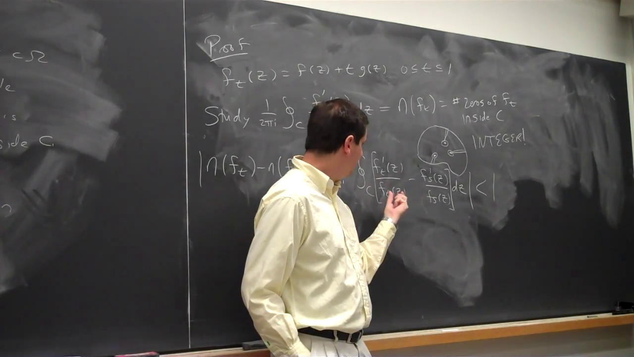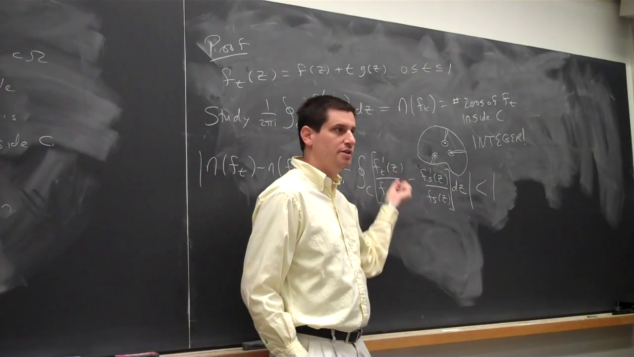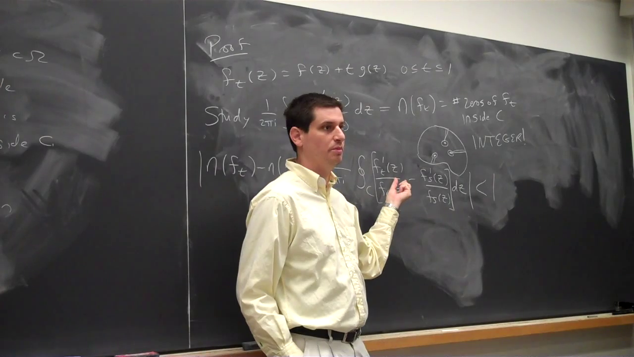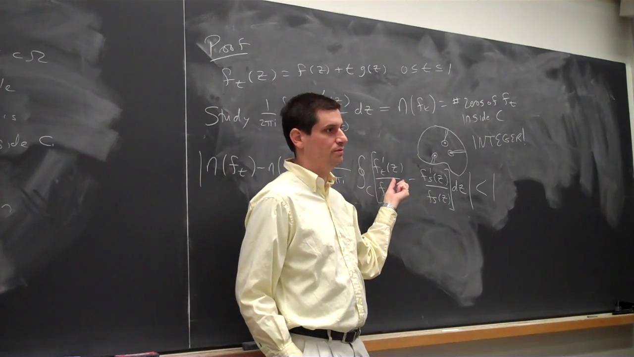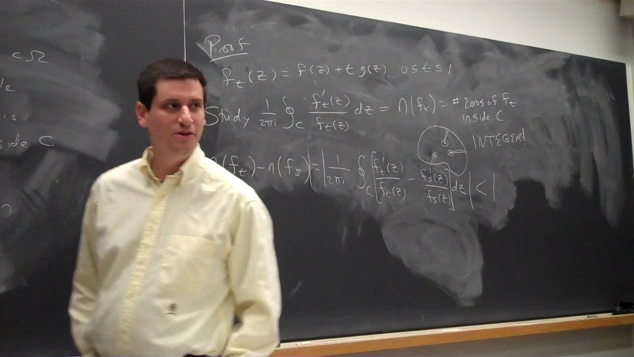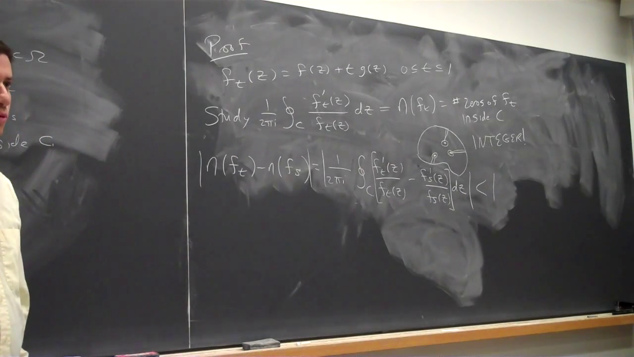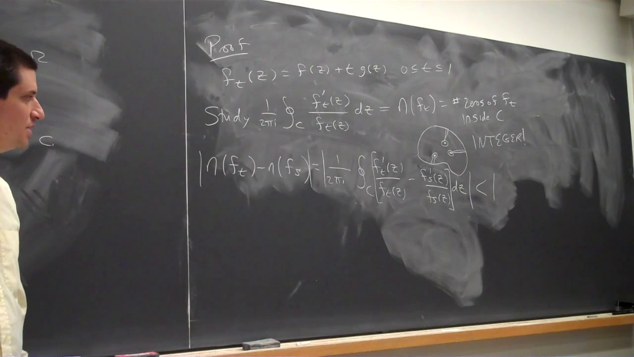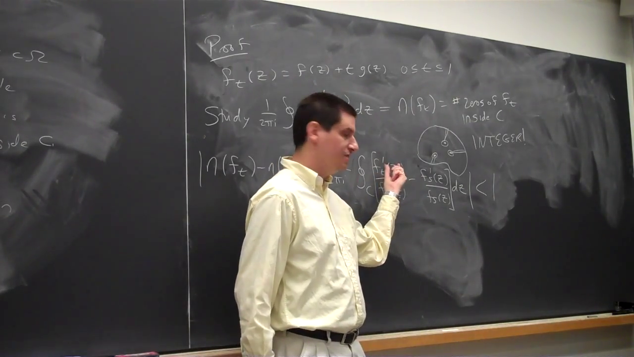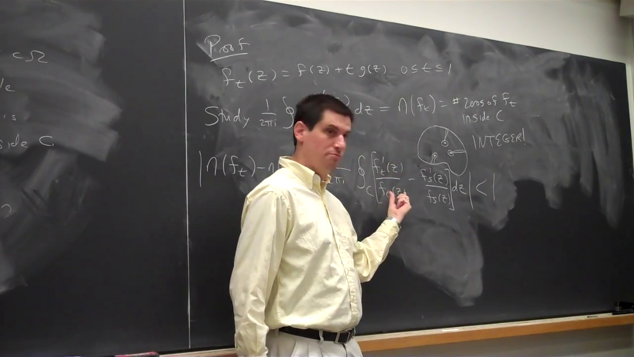Is f_t prime of z over f_t of z, does this ever have any issues? Does the denominator ever blow up? No. Never, anywhere? Is it greater than 0? What's greater than or equal to? No, it's always greater than 0. Well, the question is, blow up where? I believe that there will be some values of z where this blows up. If f has a 0, then this is going to blow up.